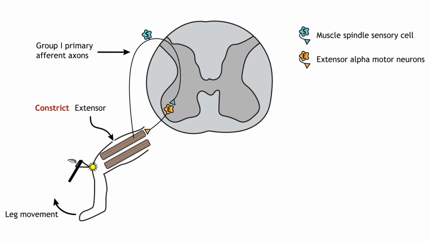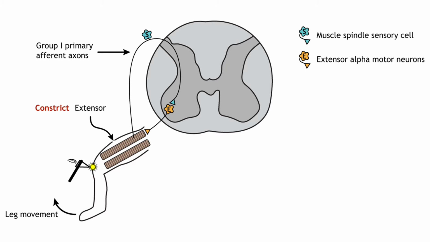The stretch reflex, also called the myotatic, patellar, or knee-jerk reflex, occurs in response to activation of the muscle spindle stretch receptors. The stretch reflex is a common occurrence at a doctor's visit, when the doctor taps your knee with a little hammer. This usually results in the lower leg kicking up slightly. The synaptic communication for this reflex takes place completely within the spinal cord and requires no input from the brain.